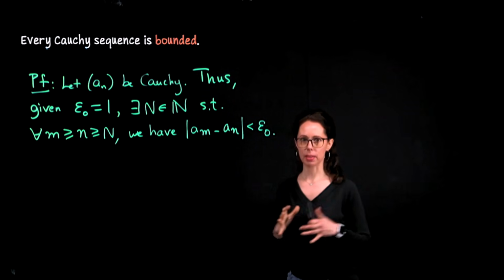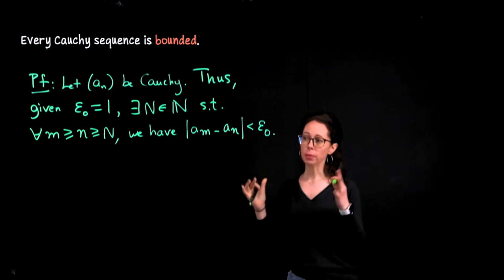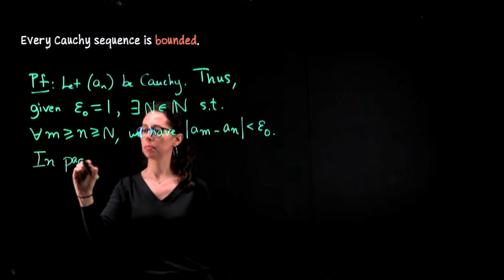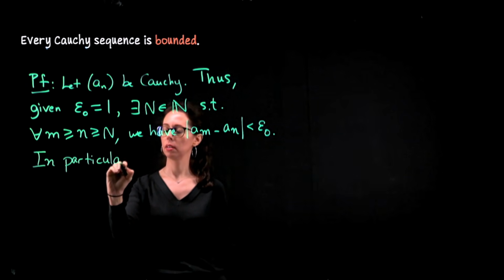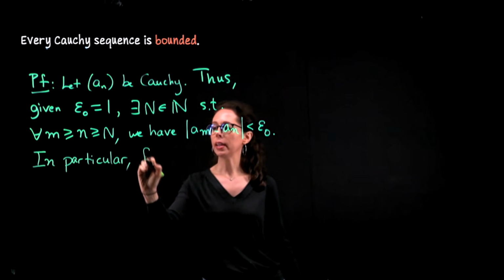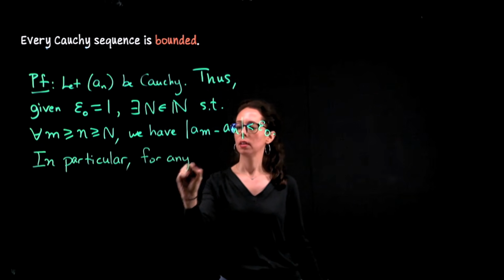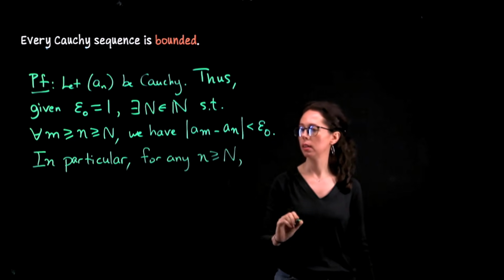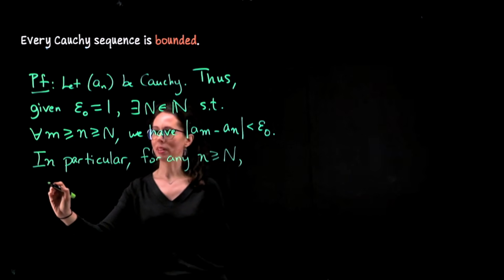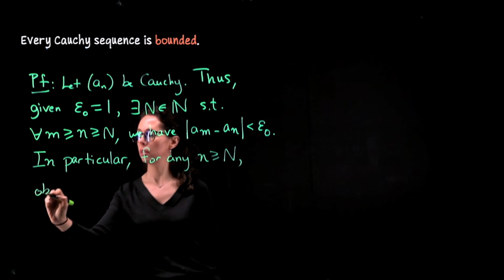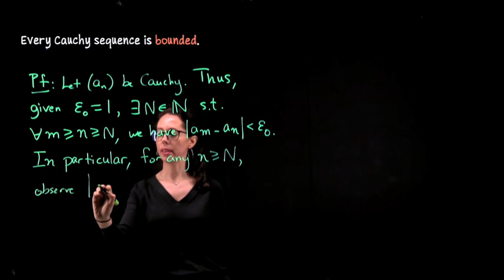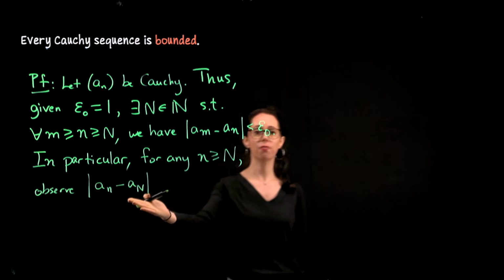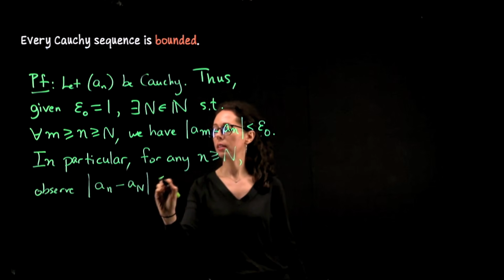Okay, now let's really get specific to create this bound. In particular, for any little n greater than or equal to the threshold capital N, we have, so how about observe that the distance from a sub n to this threshold term, which is fixed because N is fixed, is less than 1.